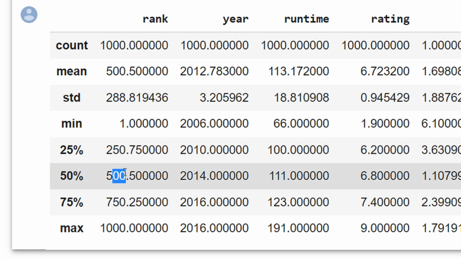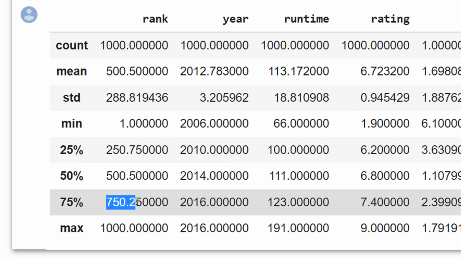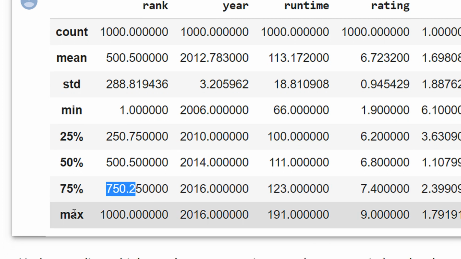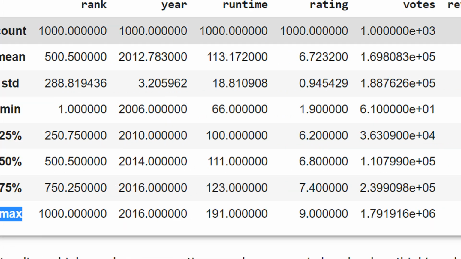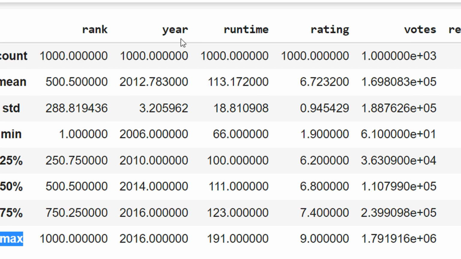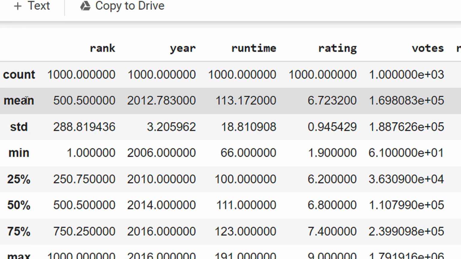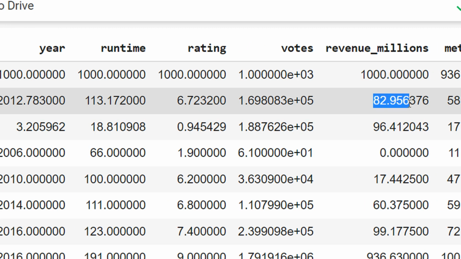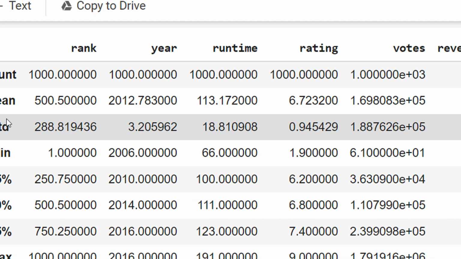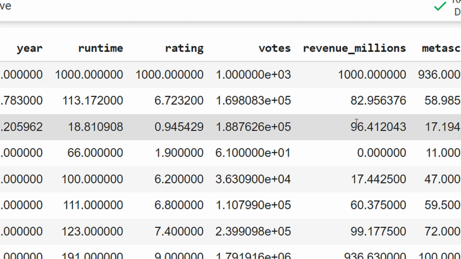Now let's see revenue, right? You can see that the mean revenue is 82.95. If you remember, we computed the revenue previously, and the standard deviation in revenue is 96 million, right? So around the mean, the standard deviation is this particular value. The minimum is 0, because some values were absent. So the minimum revenue collected is 0, right?